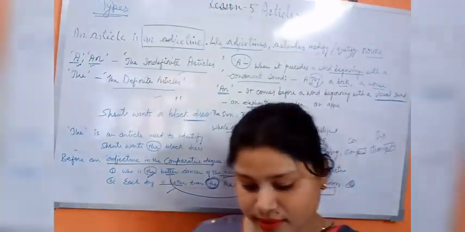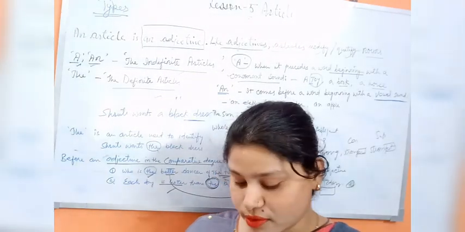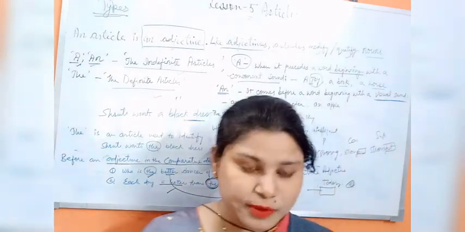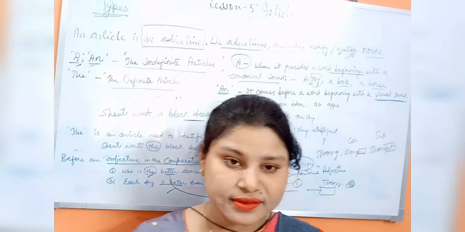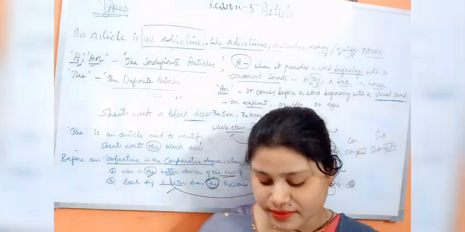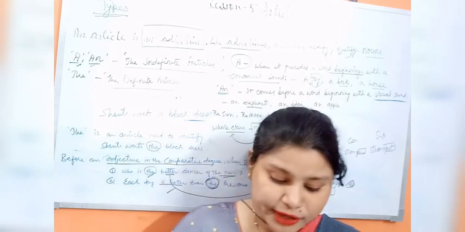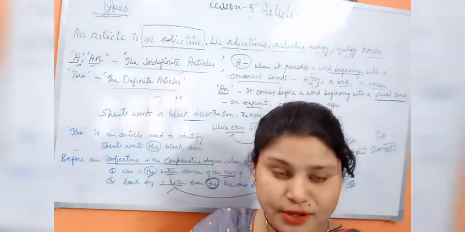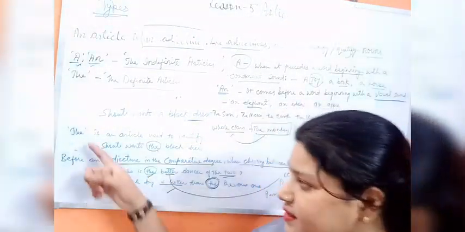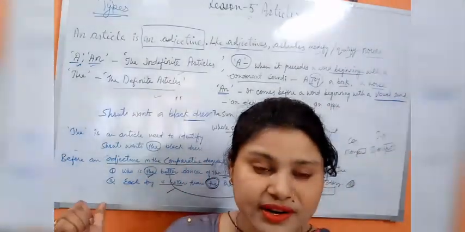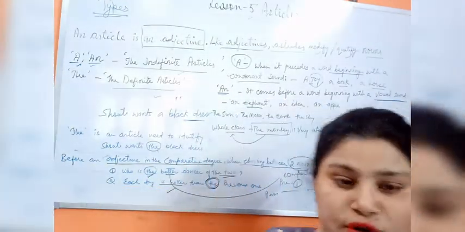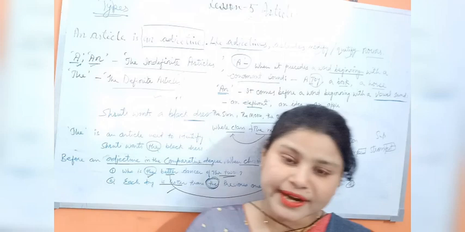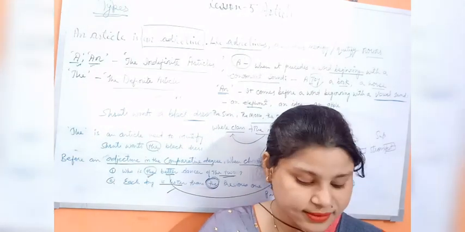Now exercise A is given on the first page of your book, and then exercise B is given on this page. Here in exercise B, don't be confused, because last time when I gave this example to students, they were getting a little confused in that exercise. Here you have to simply say why the is used in all sentences, 1 to 5. A number of explanations I have given you here. If you do not understand, try to watch the video again and again. Try to focus on the points I explained to you today, and then you will understand what these questions are asking in this exercise.